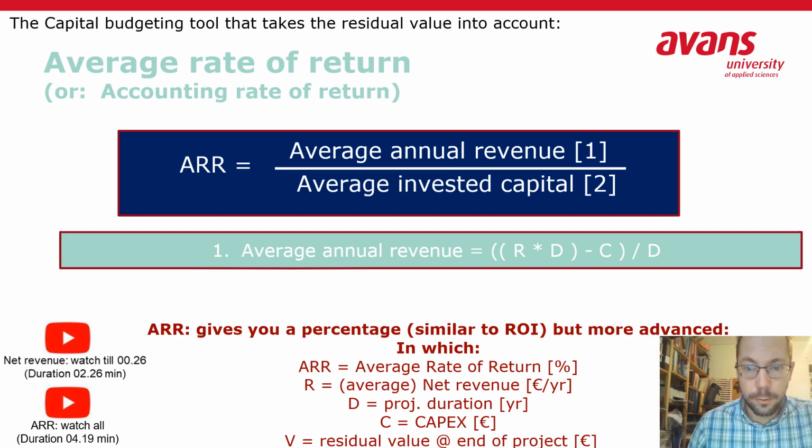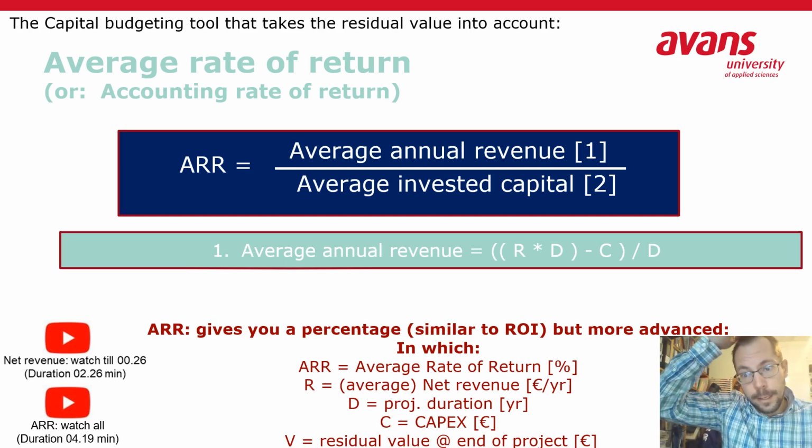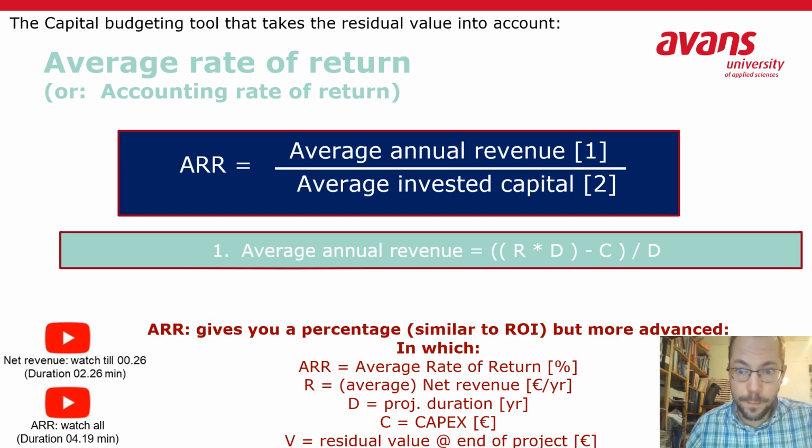And of course, we're talking here about the net revenue, so you have to extract the OPEX from that. So times the duration, then minus the CAPEX, because you have actually invested that, and then we divide it over the duration again to get the average annual revenue.